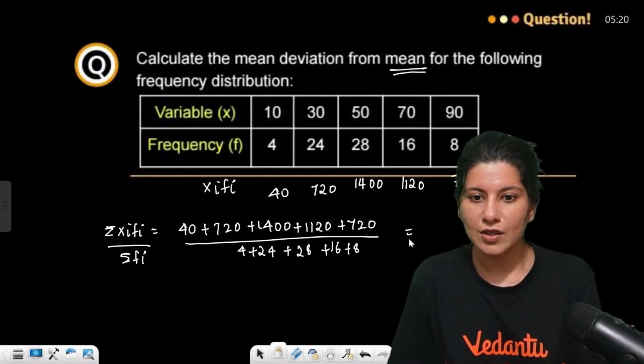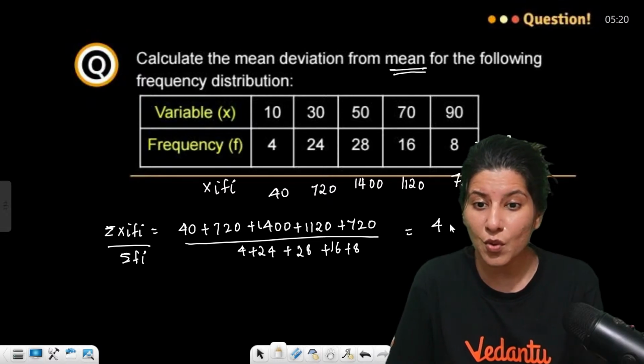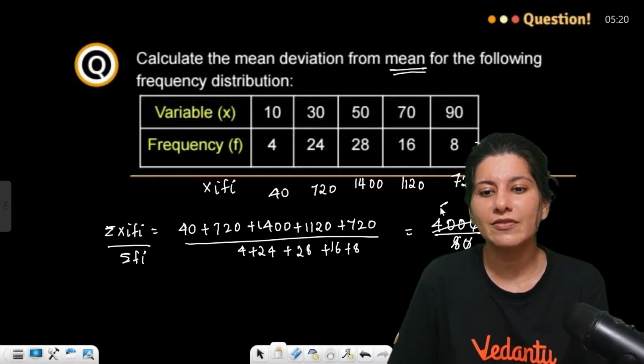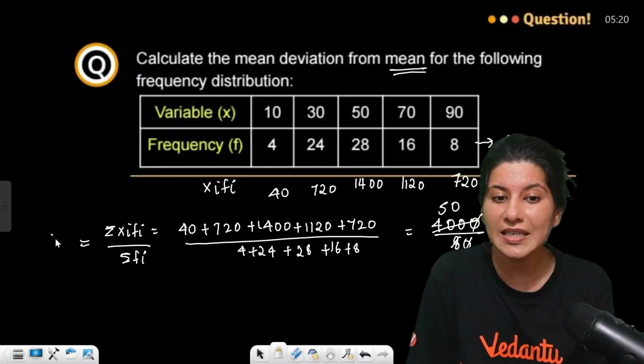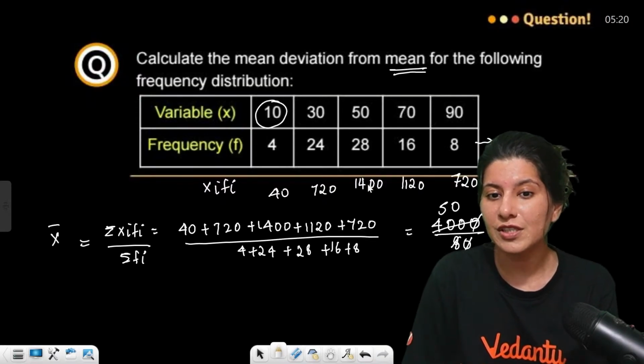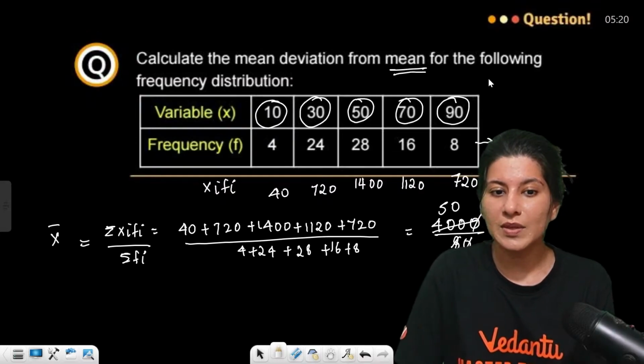So now your calculation will be what? This is going to become 4000 upon 80. 0 0 cancel, 8 5s are 40. So 50 is your mean, guys. 50 is your mean. Now every observation: 10, 30, 50, 70, 90. Now mean is 50.